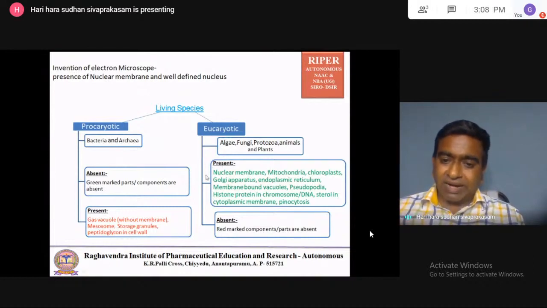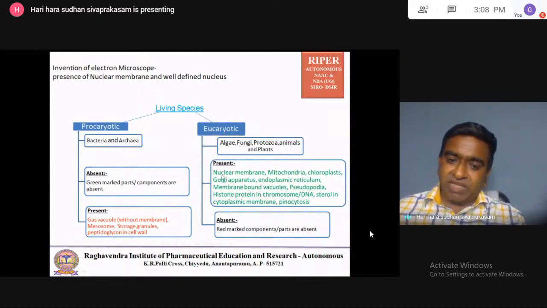So the green marked letters are present in the eukaryotic, and all the green marked things are absent in the prokaryotic. Then the things present in the prokaryotic that are absent in the eukaryotic are given here. So coming back up, we will first say what is present in the eukaryotic.